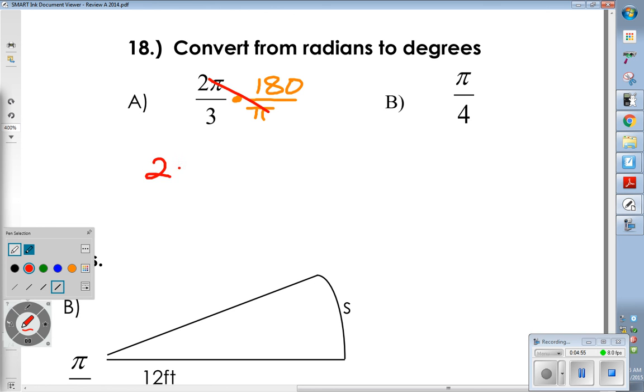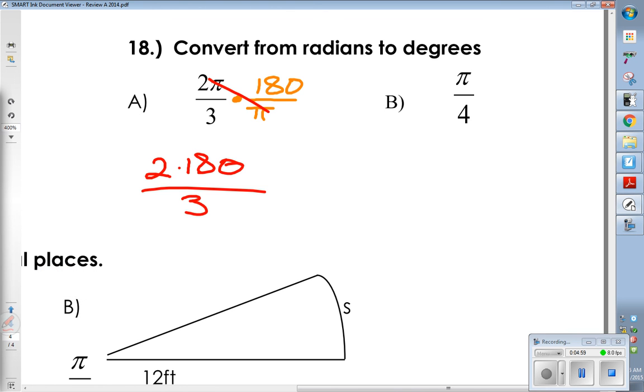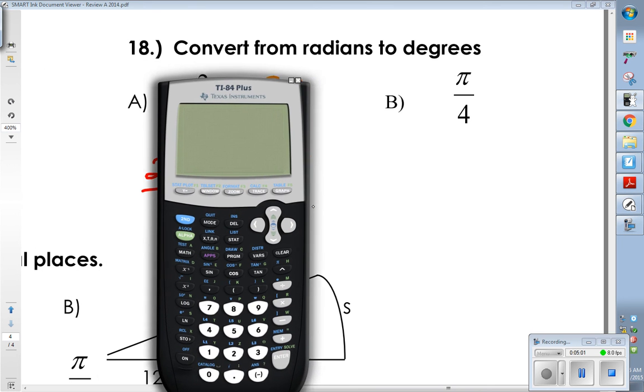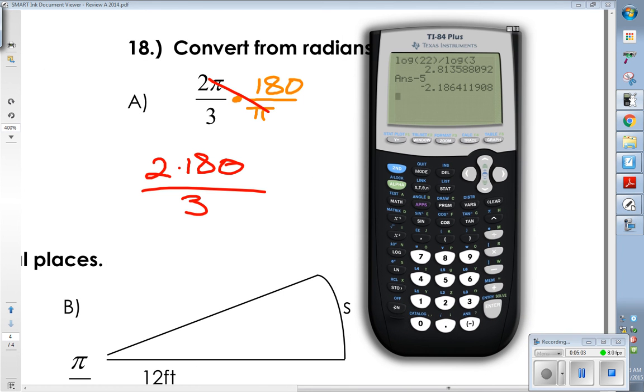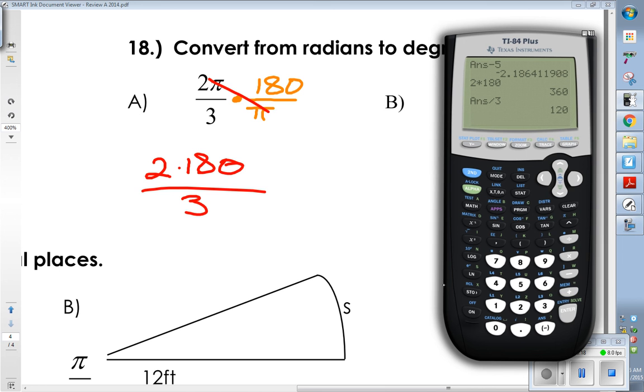I get 2 times 180 divided by 3. I would love for you to be able to do that in your head, but if you can't, use your calculator. 2 times 180 is 360. Then you're taking 360 and dividing it by 3. You can use your brain. 360 divided by 3 should get you 120. 120 degrees.